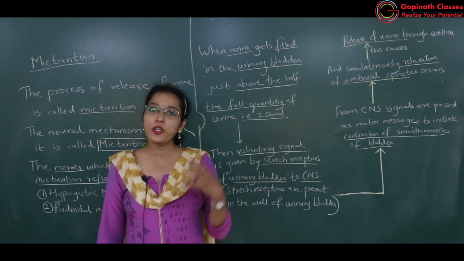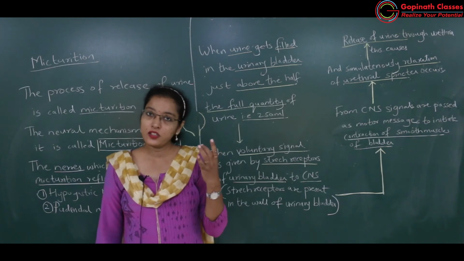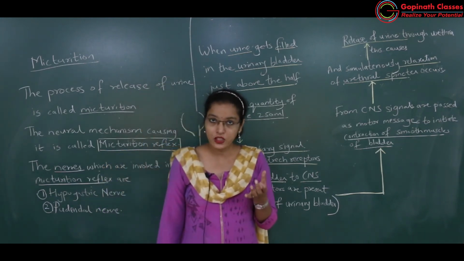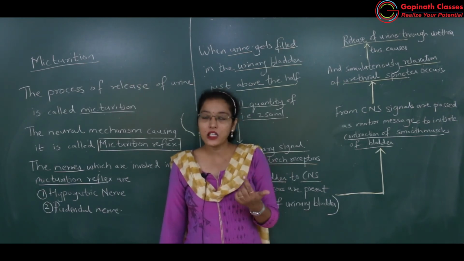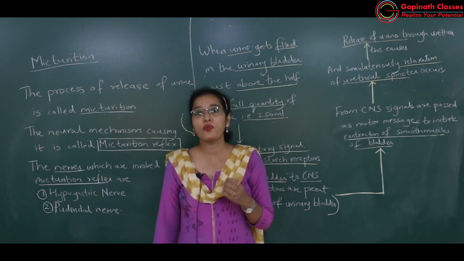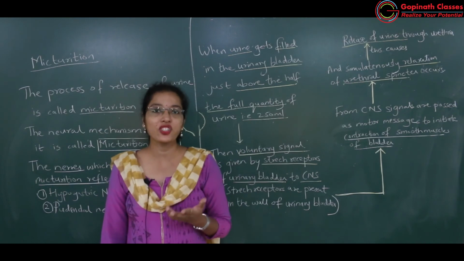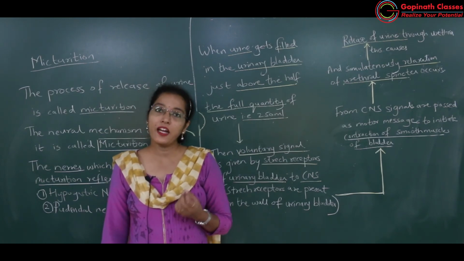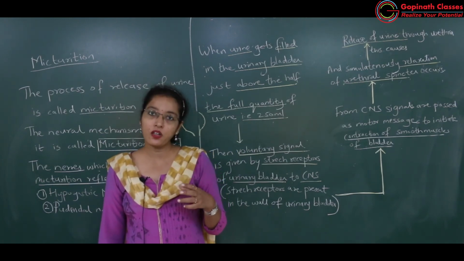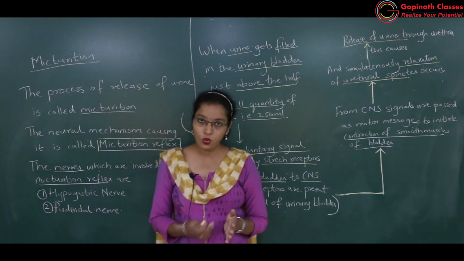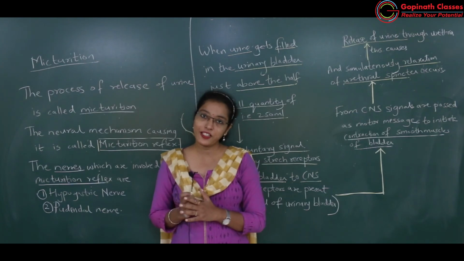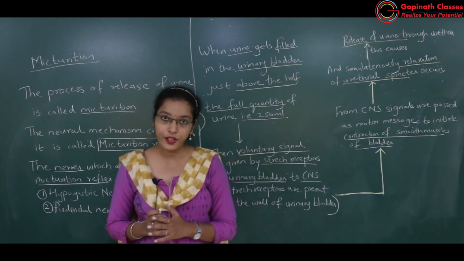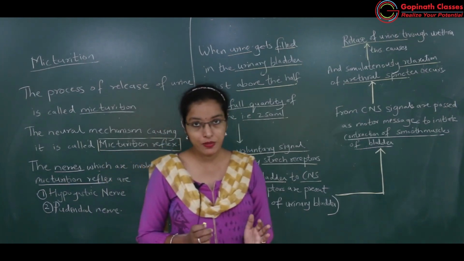So when the urine reaches the tip of the urethra, okay, when it crosses internal urethral sphincter, we will feel the urination sensation, okay. And urination is in voluntary control because external urethral sphincter is voluntary, okay. Got it? So what exactly happens here?